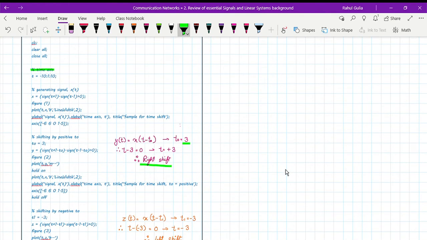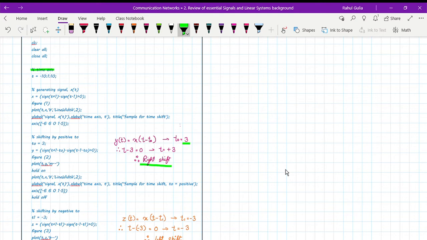Now I'm going to generate a signal x of t, on which the basic shifting operations will be performed. So signal x is sin(t+1) minus sin(t-1) greater than 0.